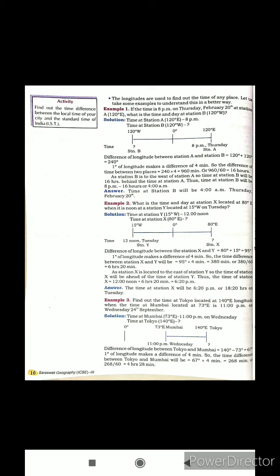The difference between the two places: we have to add both degrees, 80 degree plus 15 degree, and we get 95 degree. One degree of longitude makes a difference of 4 minutes. So the time difference between station X and Y will be 95 degree multiplied by 4, which is 380 minutes. We divide 380 minutes by 60, so we get 6 hours 20 minutes. As station X is located to the east of station Y, the time of station X will be ahead of the time of station Y.